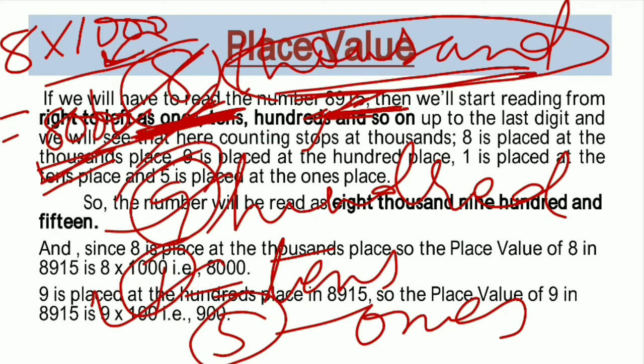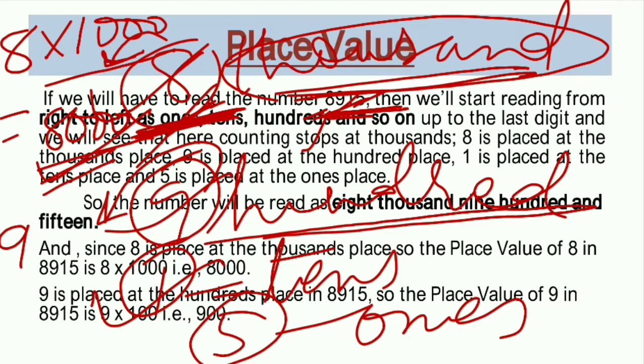If we talk about the value of 9 in this number, 9 is placed at the hundreds place. It means its value will be in hundreds. Then 9 into 100, it means 900. So its value is 900. This is the place value of 9 in this number.